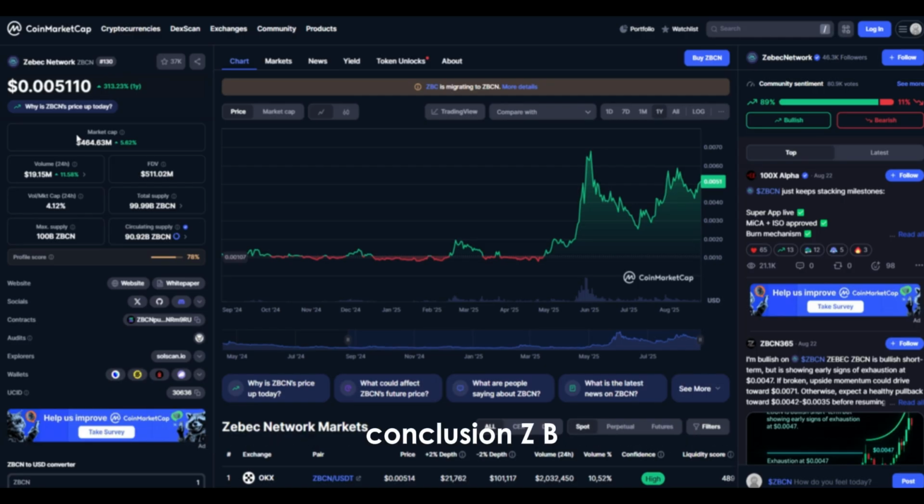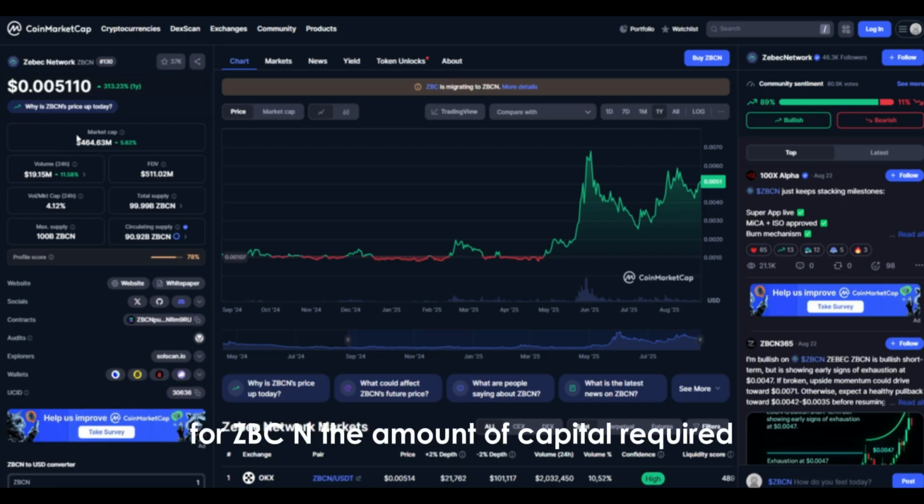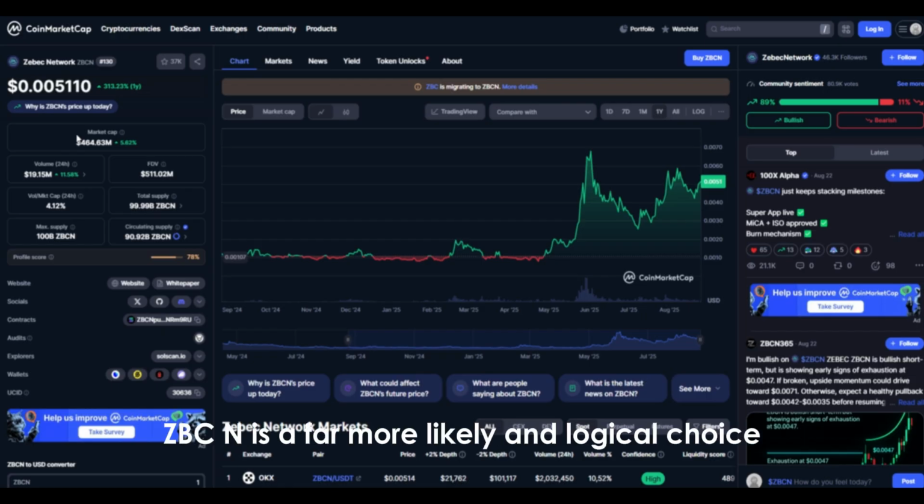In conclusion, Zbcn's chances of achieving a 100x increase are much higher than Hbar's simply because its smaller market cap provides a more suitable environment for exponential growth. Hbar's massive market cap makes such astronomical growth practically impossible. For Zbcn, the amount of capital required for significant price appreciation is much more attainable, making it more appealing to investors. From the perspective of a 100x increase, Zbcn is a far more likely and logical choice.